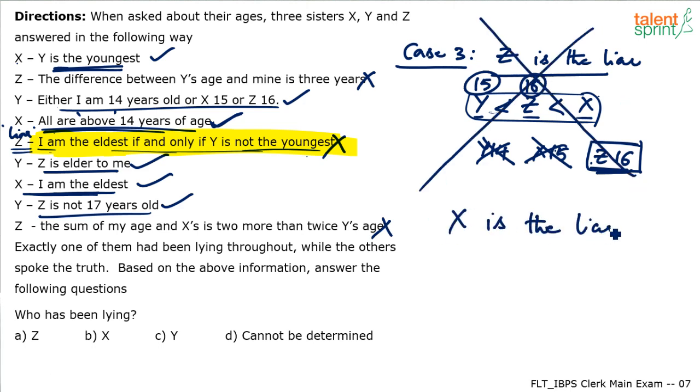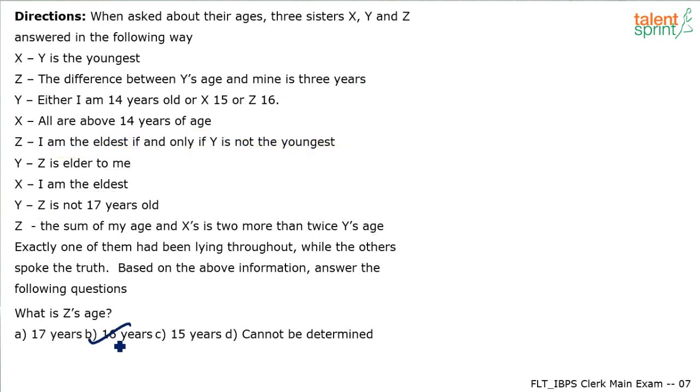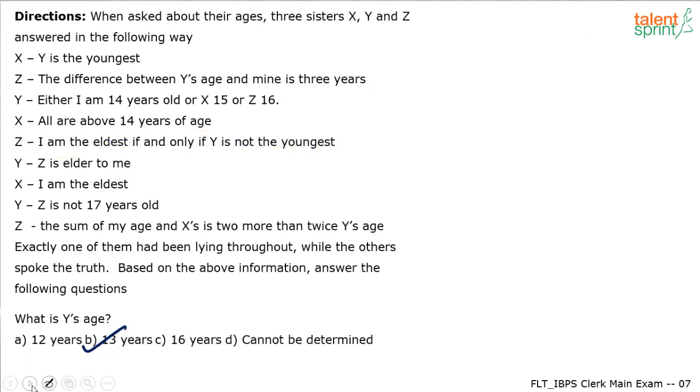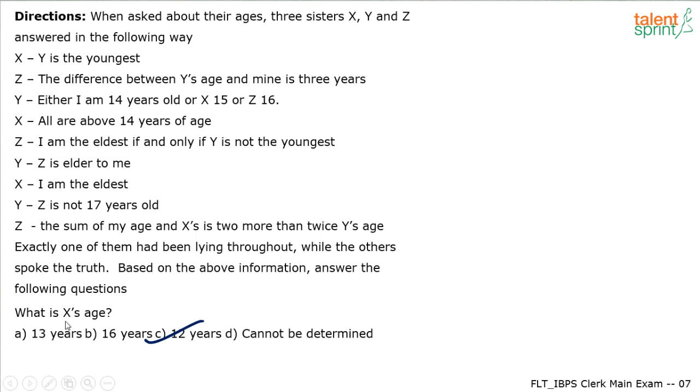And I think the ages that we had got were X is 12 years, Y is 13 years, and Z is 16 years. So who's the liar? X is the liar. What is Z's age? 16 years. What is Y's age? 13 years. What is X's age? 12 years.